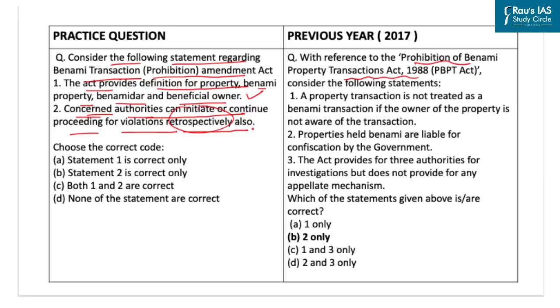Now this statement is incorrect as the Supreme Court has held this section as unconstitutional on the grounds of being manifestly arbitrary. The Supreme Court also held that the Act, which was amended in 2016, can only be applied prospectively and quashed all the prosecutions or confiscation proceedings before the amended Act came into force. Thus, the concerned authorities cannot initiate or continue criminal prosecution or confiscation proceedings for transactions that were entered into prior to the coming into force of the 2016 Act. The question further says, choose the correct code, and the correct code for the given question will be option A.